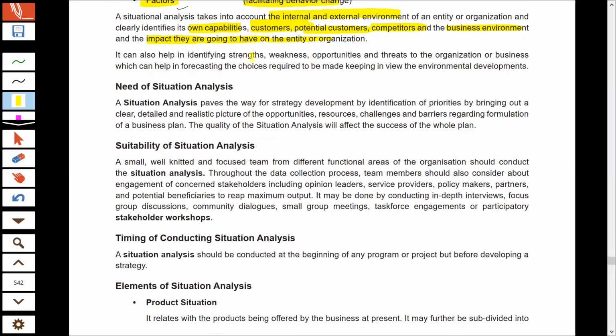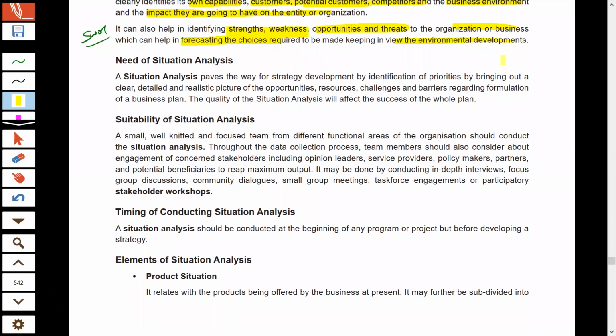Now, because of this situation analysis, the organization will come to know about its SWOT. If you do internal analysis, you will get an idea about your strengths and weaknesses. And if you do external analysis, you will get an idea about your opportunities and threats. And this makes your SWOT analysis. Only after doing the complete SWOT analysis, the organization will come up with a variety of alternatives that it can use in order to achieve its objective. It will choose the best of these alternatives, and that particular choice is nothing but the strategy made by the top level management. So strategy is always made after doing the complete situation analysis, SWOT analysis.